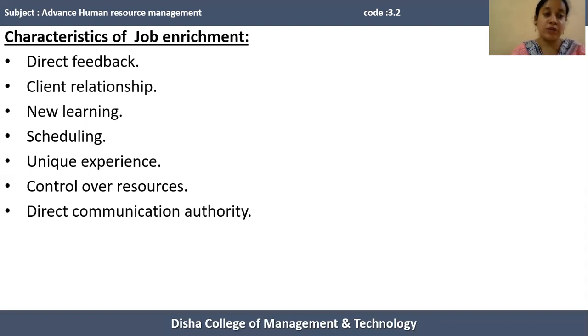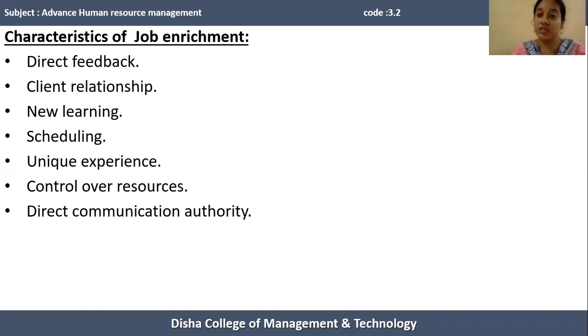Next one is new learning. In case of job enrichment, the employee's skills, knowledge, and abilities are enhanced. Generally, in job enrichment, the organization adds more duties, more tasks, more responsibilities to a particular job, and the employee has to perform it in a most effective and efficient manner.